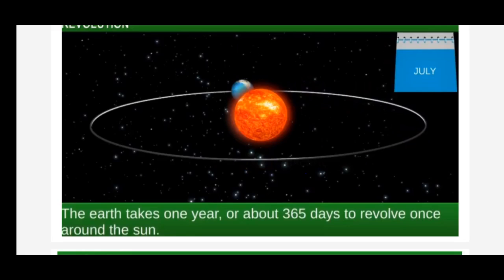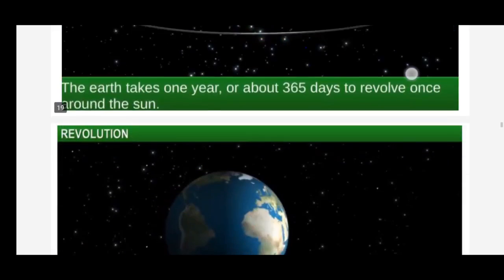What does 1 by 4th day mean? Quarter day. Okay, quarter part of the day is called 1 by 4th. So the earth takes 365 and 1 by 4th days in a year. Understand, children, to complete one revolution around the sun. So we consider these days as 1 year. We consider these 365 days and one quarter day as a year.